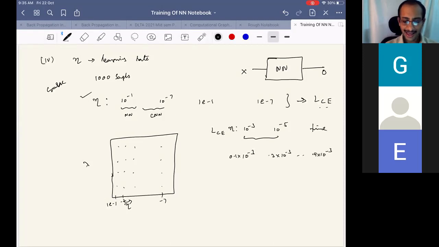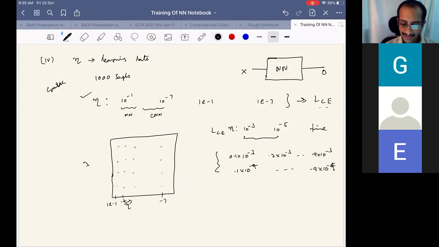Again we may consider 0.1 into 10 power minus 4, and so on up to 0.9 into 10 power minus 4. Like this we search on a finer scale, and again we pick the minimum loss.